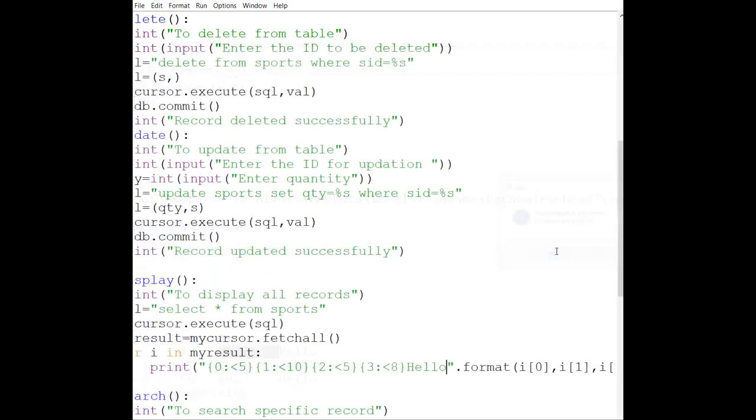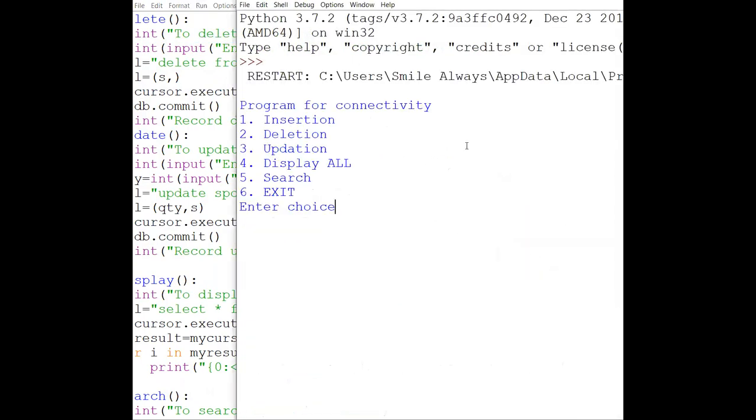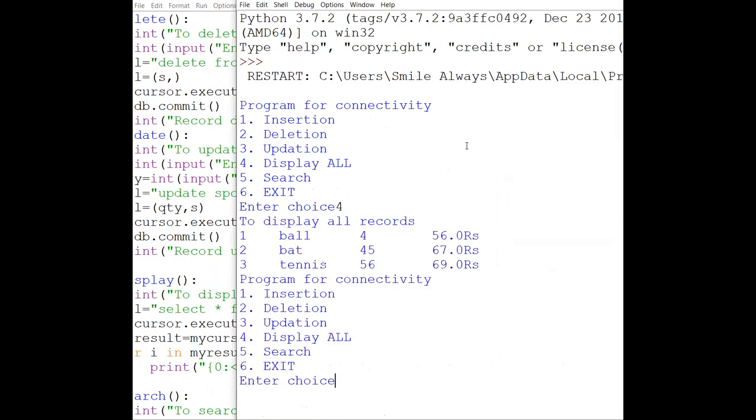I have not written it in a proper manner, but for example, I take this as left alignment, and because it was price, I can write rupees here. Now if I run this, it is up to you how you want to use these functions. You can see it is showing in a proper manner how many rupees it is. For example, after this I want to write PP, meaning per piece. If I want to write any unit like this, I can write the units also.